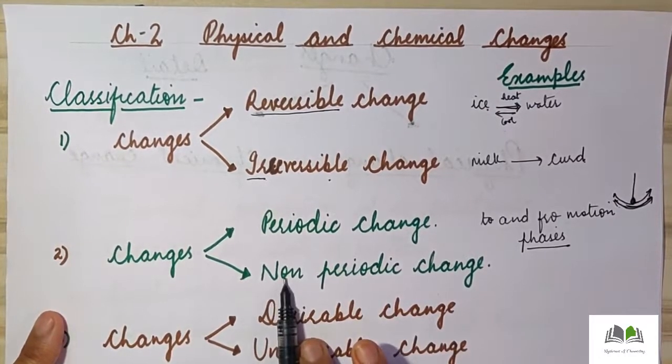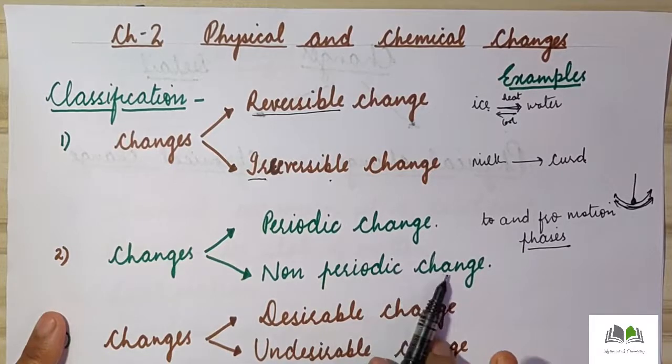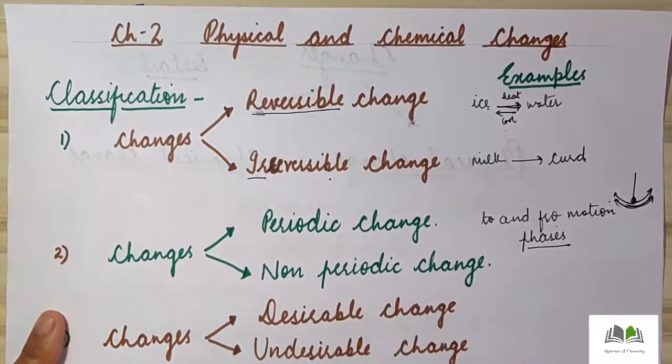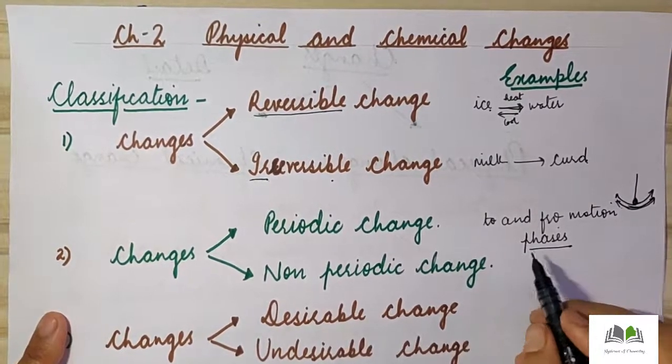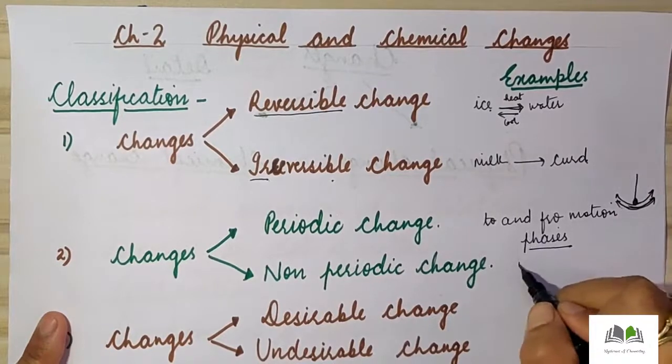Now the second type of change is known as non-periodic change. The change which does not occur after regular intervals of time is known as non-periodic change. For example, melting of ice.